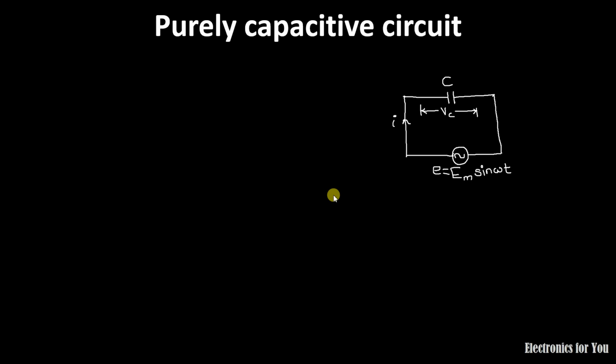Now consider a circuit in which a pure capacitor is connected across an AC supply E equals Em sin omega t, and let the current I be flowing through this circuit.